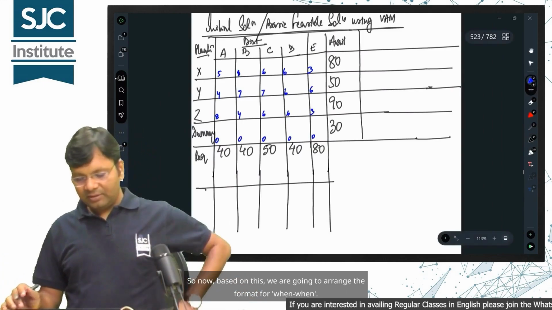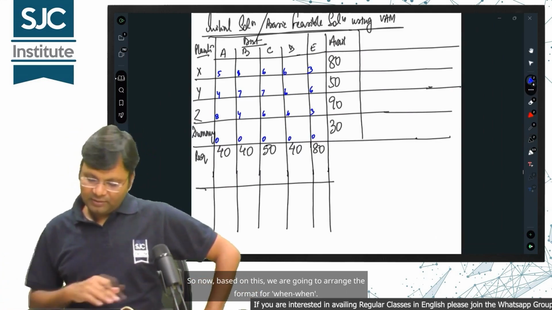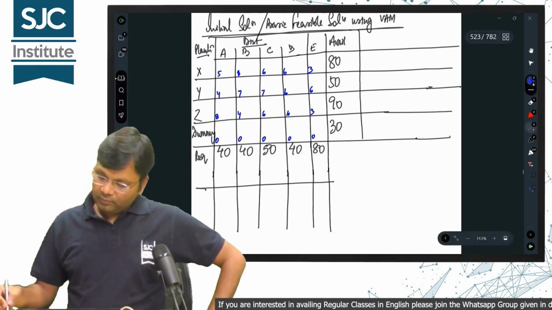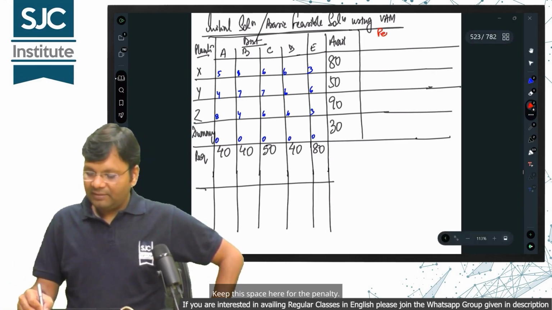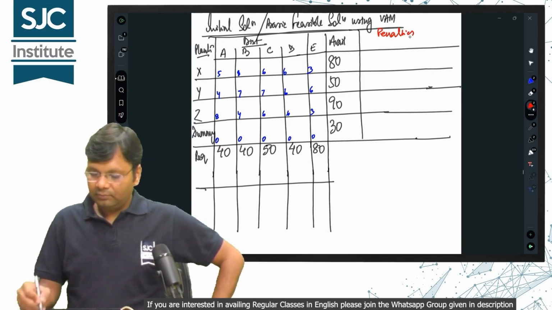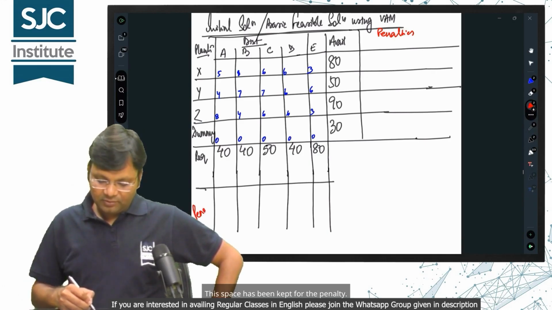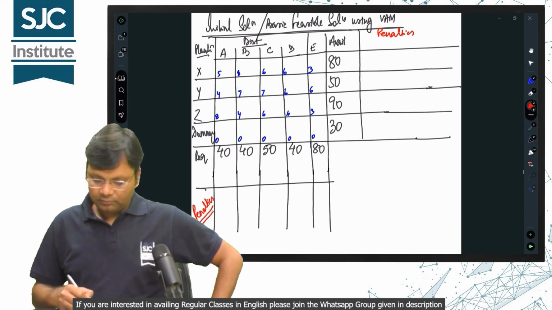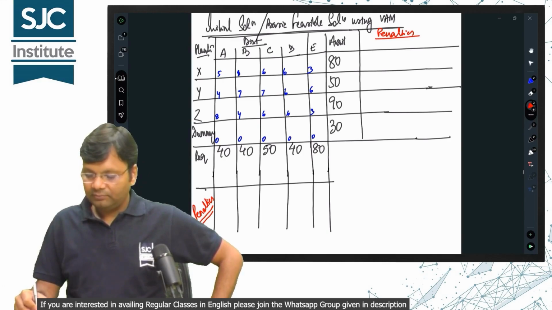So now, based on this, we are going to arrange the format for win-win. Keep the space here for the penalty. This space has been kept for the penalty. Alright.